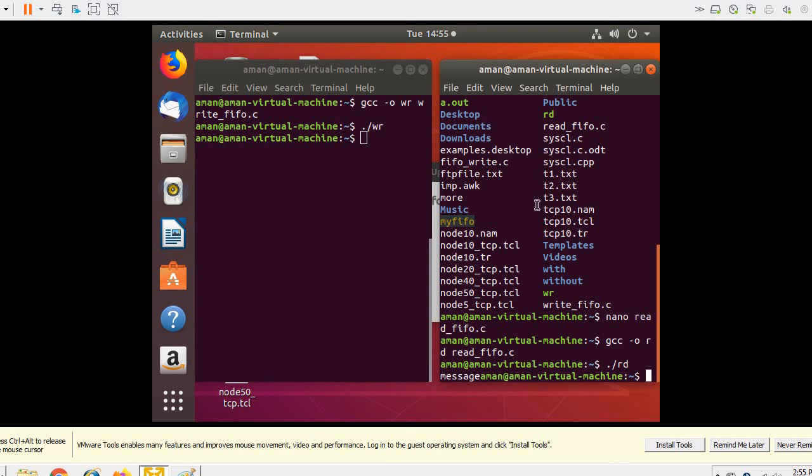On the read side, you need to open the named pipe which you have just created, then read the contents, and once you have read the contents, display them on the standard output. So those are the procedures we need to follow when doing inter-process communication with named pipes. Fine. Any doubts you can ask me anytime. Thank you.